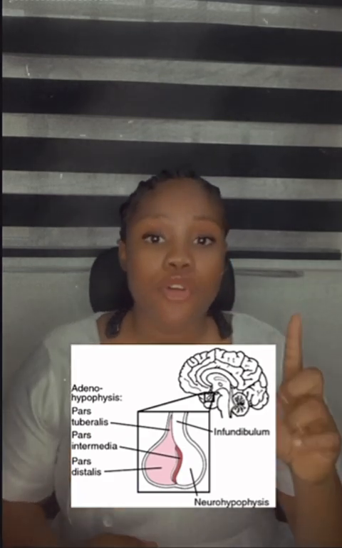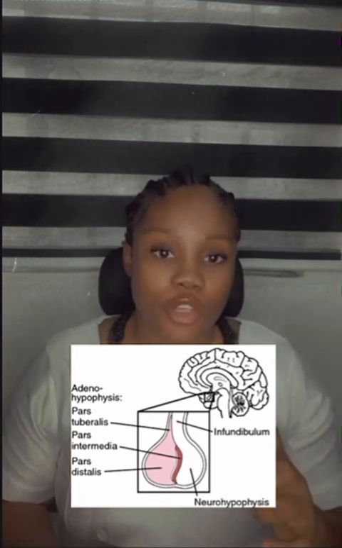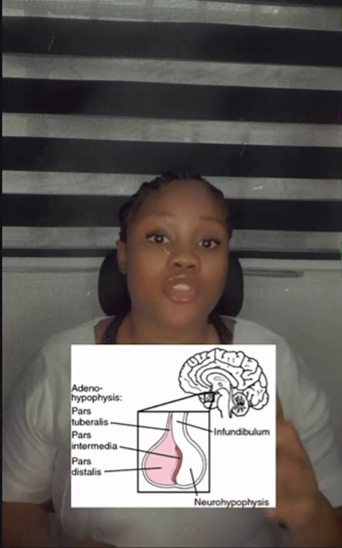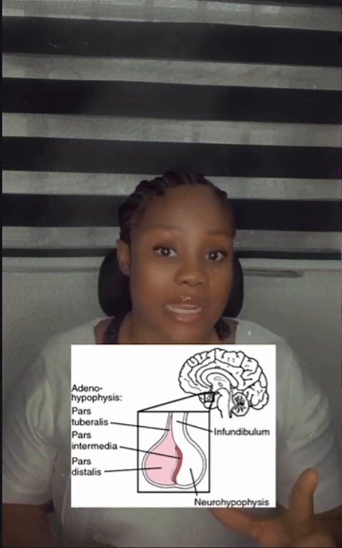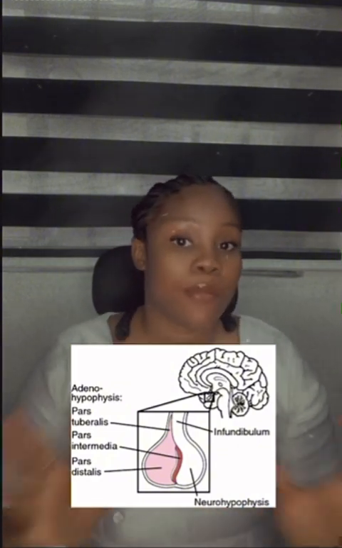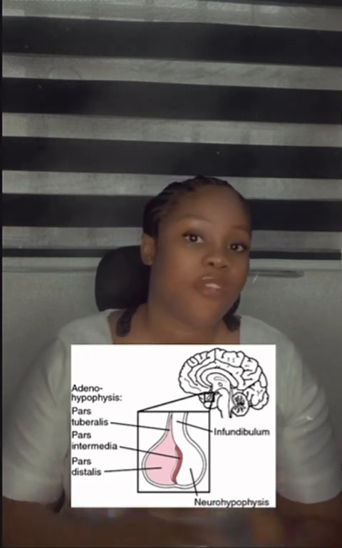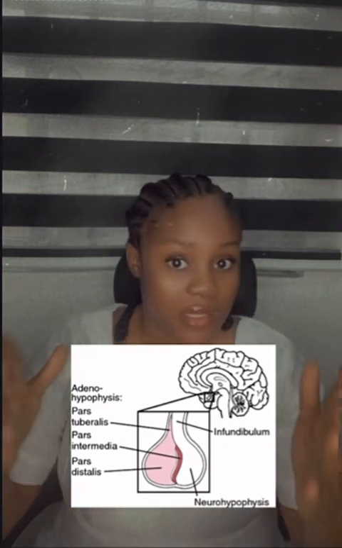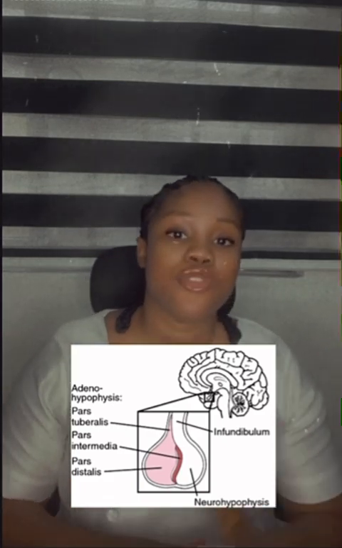Now, take note, the main hormone secreting portion of the anterior pituitary gland is the pars distalis. That is where all the hormones come out from. Now, the pars tuberalis wraps around the infundibulum. Now, we talk about the pars intermedia. This is the part that separates the anterior and the posterior pituitary gland.